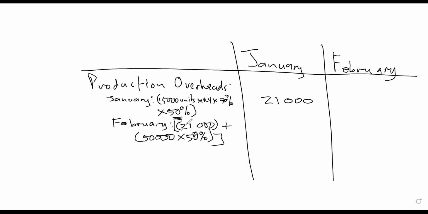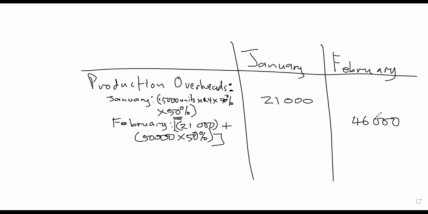Then 25,000 rands plus this 21,000 will give me 46,000 rands, which is now the total production overhead cost for when? For the month of February. So it's going to be 46,000 rands. Does it make sense? Yes. So that's what I was trying to explain earlier on from that other screen. But anyways, I'm happy you're following.